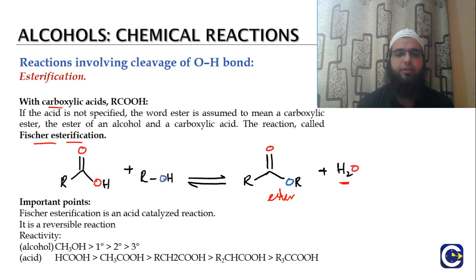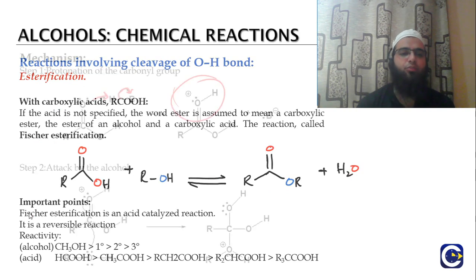The blue oxygen shows that it has come from the alcohol, and the R group has also come from that alcohol. This oxygen of the carboxylic acid has been removed as water.